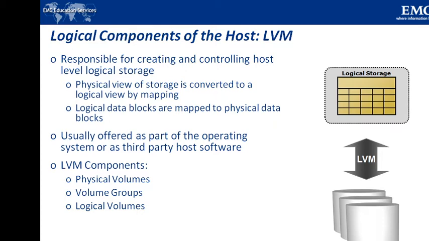It can partition a large capacity disk into virtual smaller capacity volumes. That process is called partitioning. Or it can aggregate several smaller disks to form a larger virtual volume. This process is called concatenation. These volumes are then presented to applications.